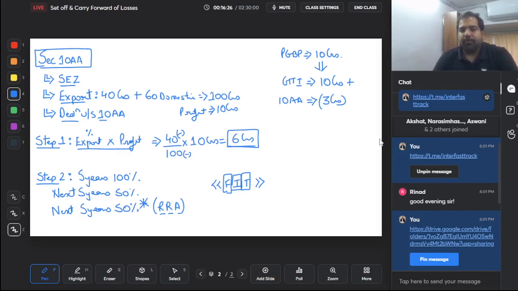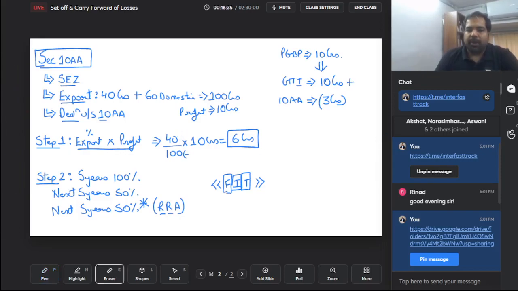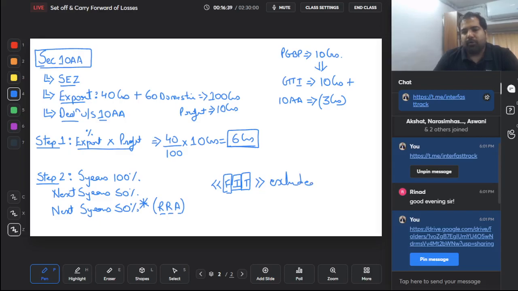So example, your FIT is 5 crores. Then 40 will become 35 and 100 will become 95. This is something that you have to keep in mind, that the FIT expenditure has to be excluded. But excluded from where, guys? From both export turnover and total turnover, from both. That is section 10AA. We are doing an examination sum on this, but a quick recap on 10AA, guys.